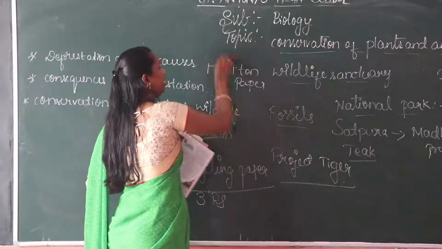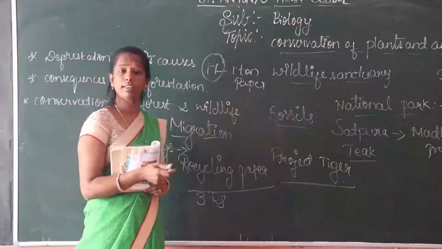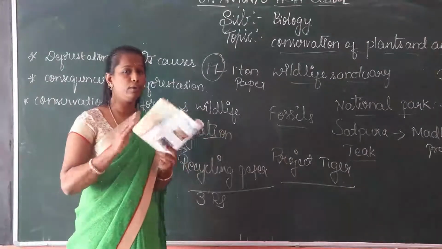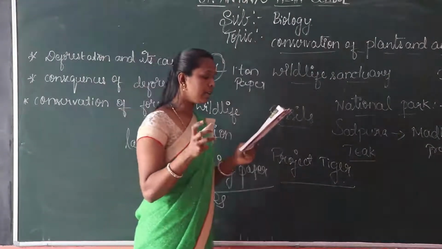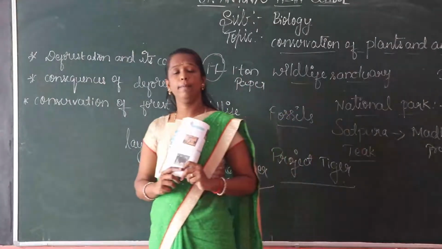So these 17 trees are cut for making paper. That's why we should not use paper unnecessarily. If a student saves at least 1 sheet of paper in a day, we can save many trees in a year.